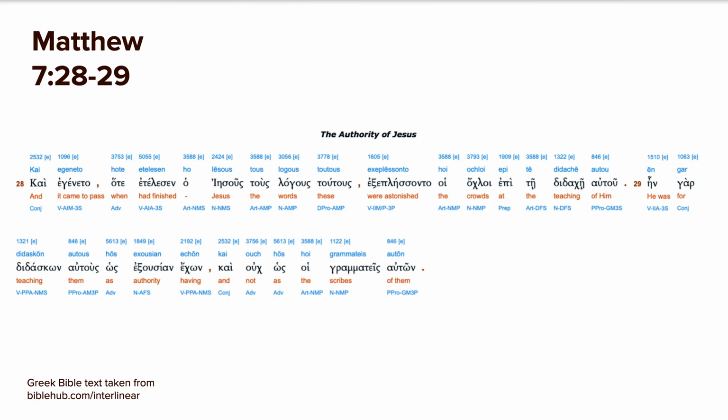And we have come to our last two verses for this lesson. Let's go ahead and read them. Kai egeneto hate etelesen ha Jesus tus lagus tutus. Exeple santa hoi akloi epi te didake autu. Ein gar didaskon autus hos exousian ekon. Kai hos hoi grammates auton.